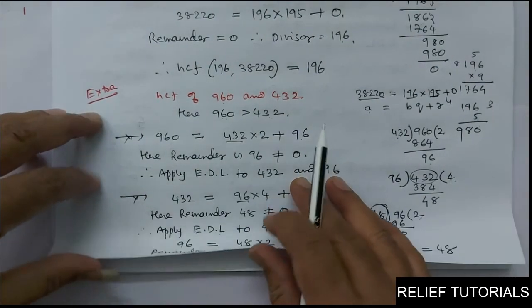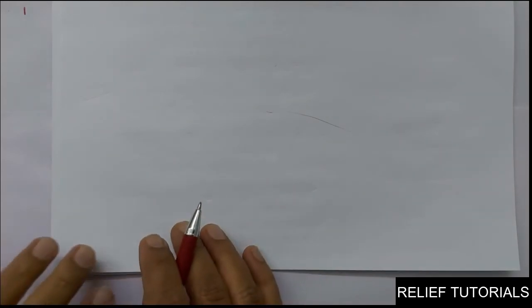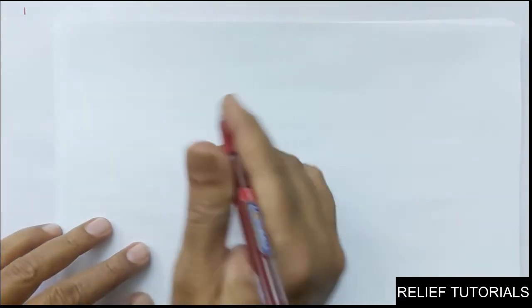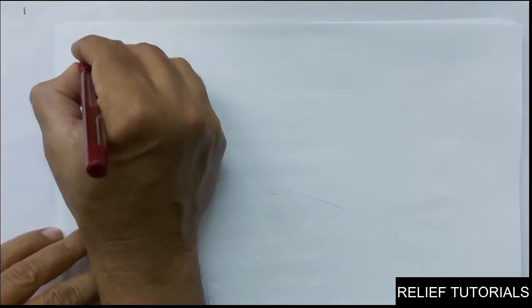If you want one more problem, come on, we'll do one more problem. Okay? See, this problem was asked extra.